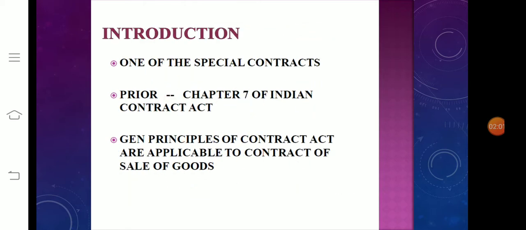First we can see about the introduction of sale of goods. One of the special contracts, chapter 7 of the Indian Contract Act: general principles of the Contract Act are applicable to contract of sale of goods. So what do you mean by contract of sale of goods? Contract of sale of goods is a contract whereby the seller transfers or agrees to transfer the property, that is the ownership of the goods, to the buyer for a price.